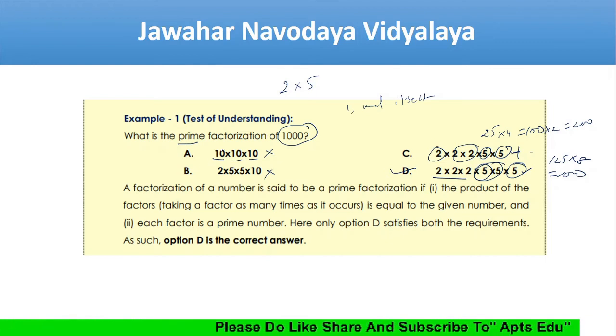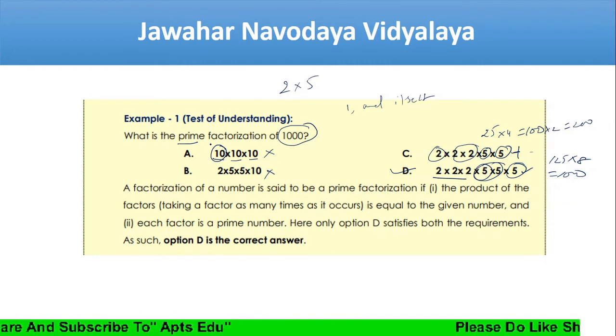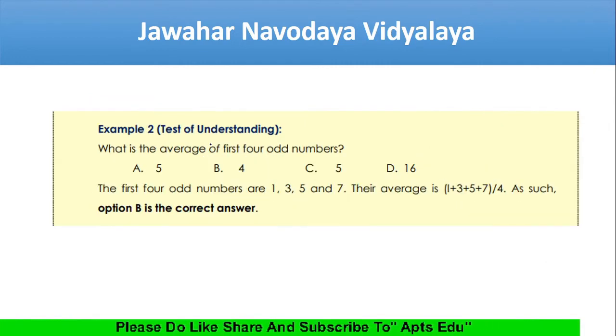Here, 10 is not a prime number. What they asked is prime factorization, which means all the numbers should be only prime numbers.